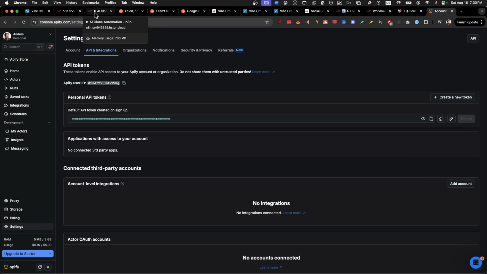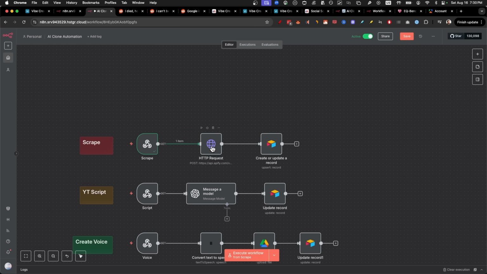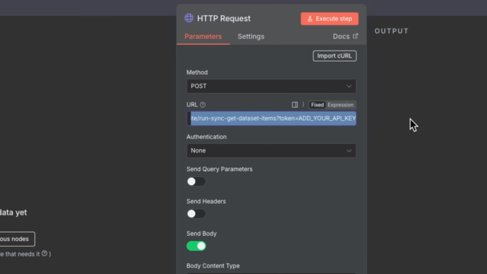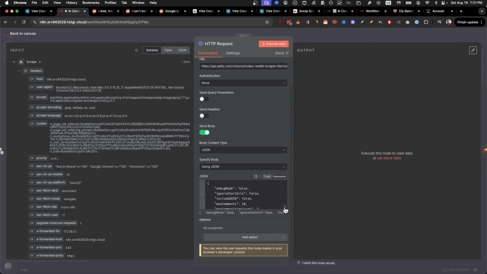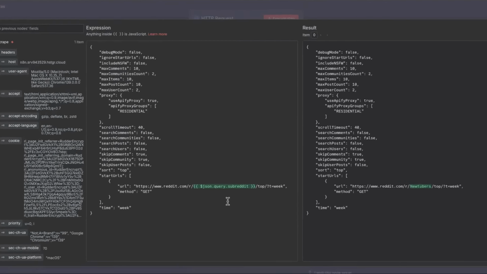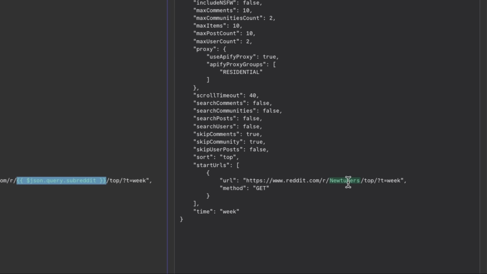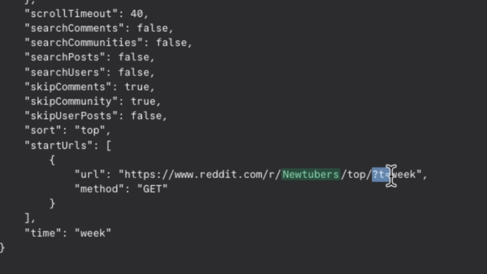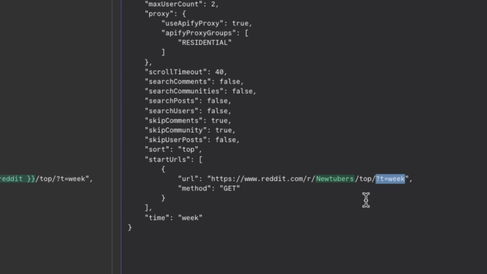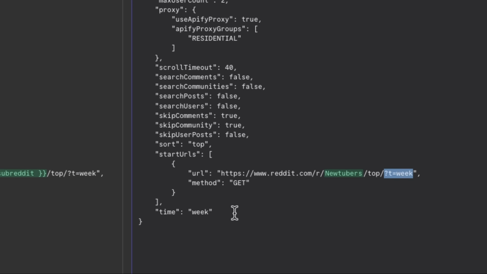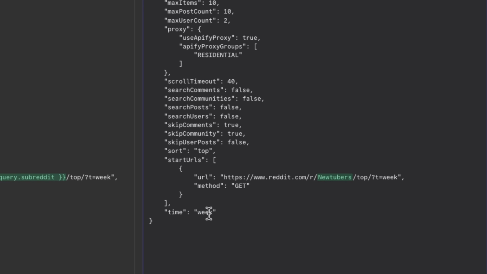Then go back to n8n, go into the HTTP request, and at the end of the link here, you need to add your token. So just click on paste, and the rest of it I've set up for you. The only thing we're really doing is using a URL with this subreddit right here, which as you can see in this case is NewTubers. And at the end, we're adding top this week. You can change this to be month or year as well. So just keep that in mind.